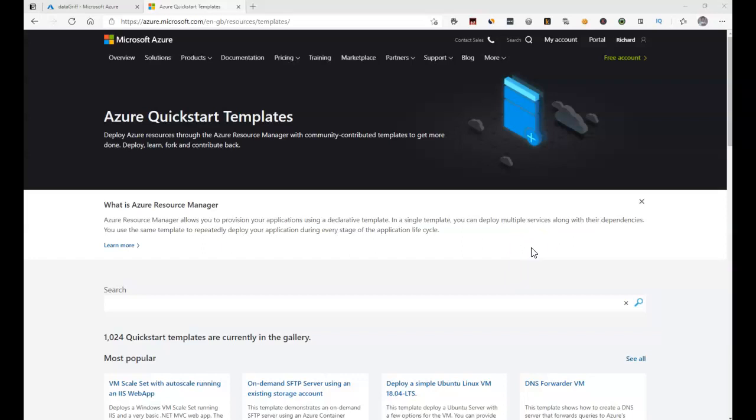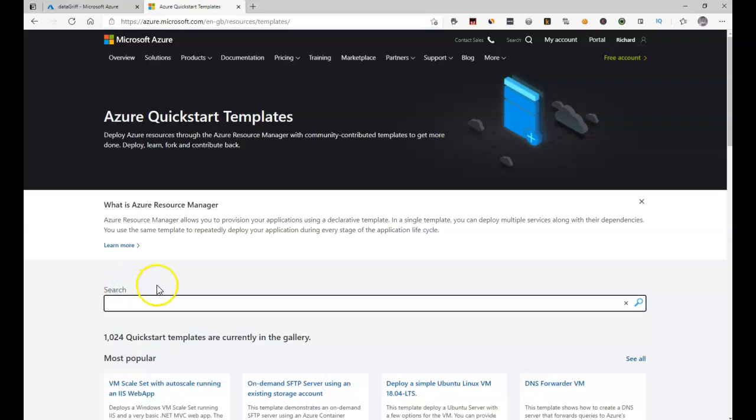And today we're going to be looking at deploying a virtual machine with an ARM template. And the ARM template we can get from the Azure Quick Start. So the first thing you need to do is navigate to this URL, which I've posted with the video. And then what this gives you is a host of templates that people have already created. And you can just search for them, anything that you fancy. So I'm going to look for a proof of concepts Synapse template, for example, just because I'm interested in data.